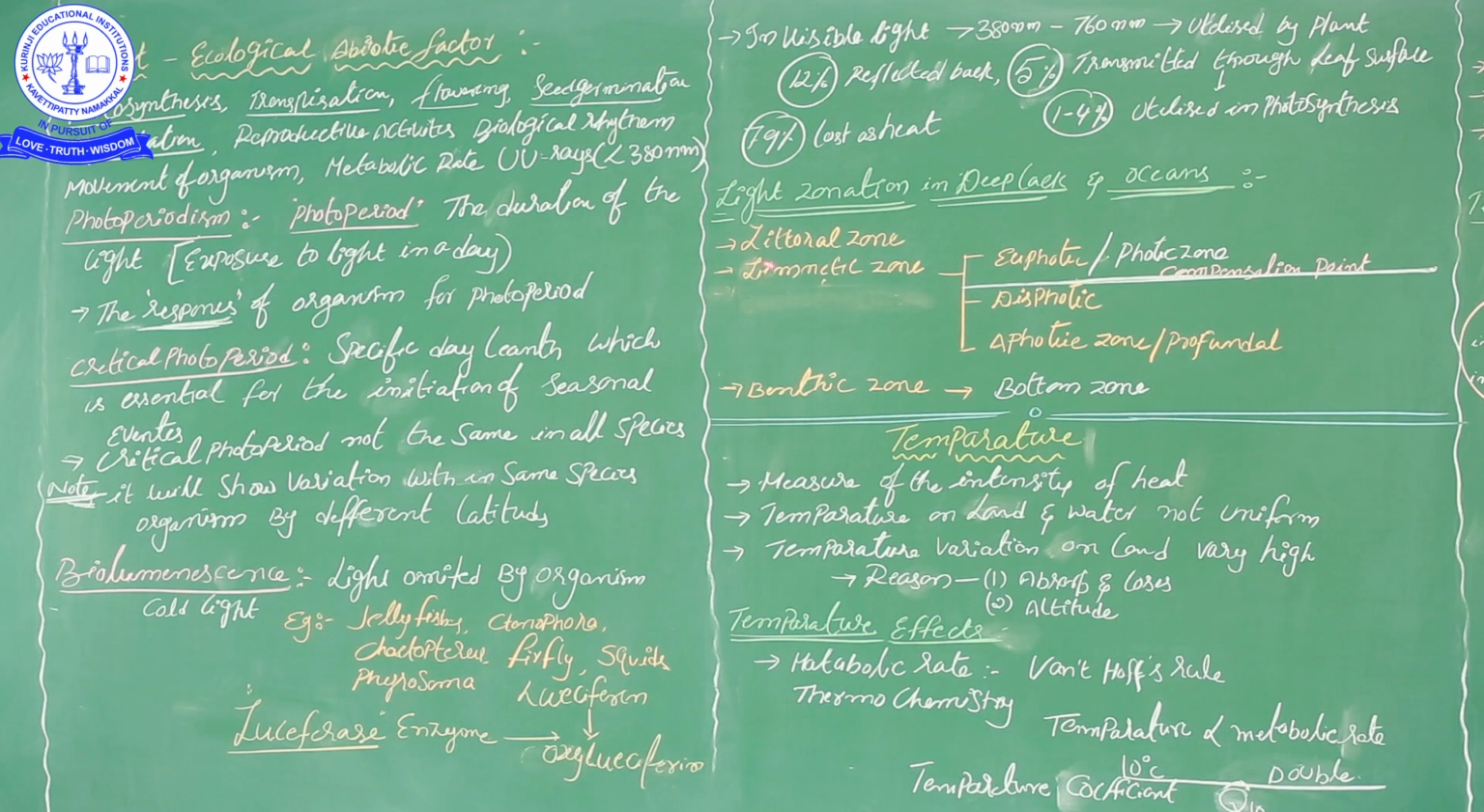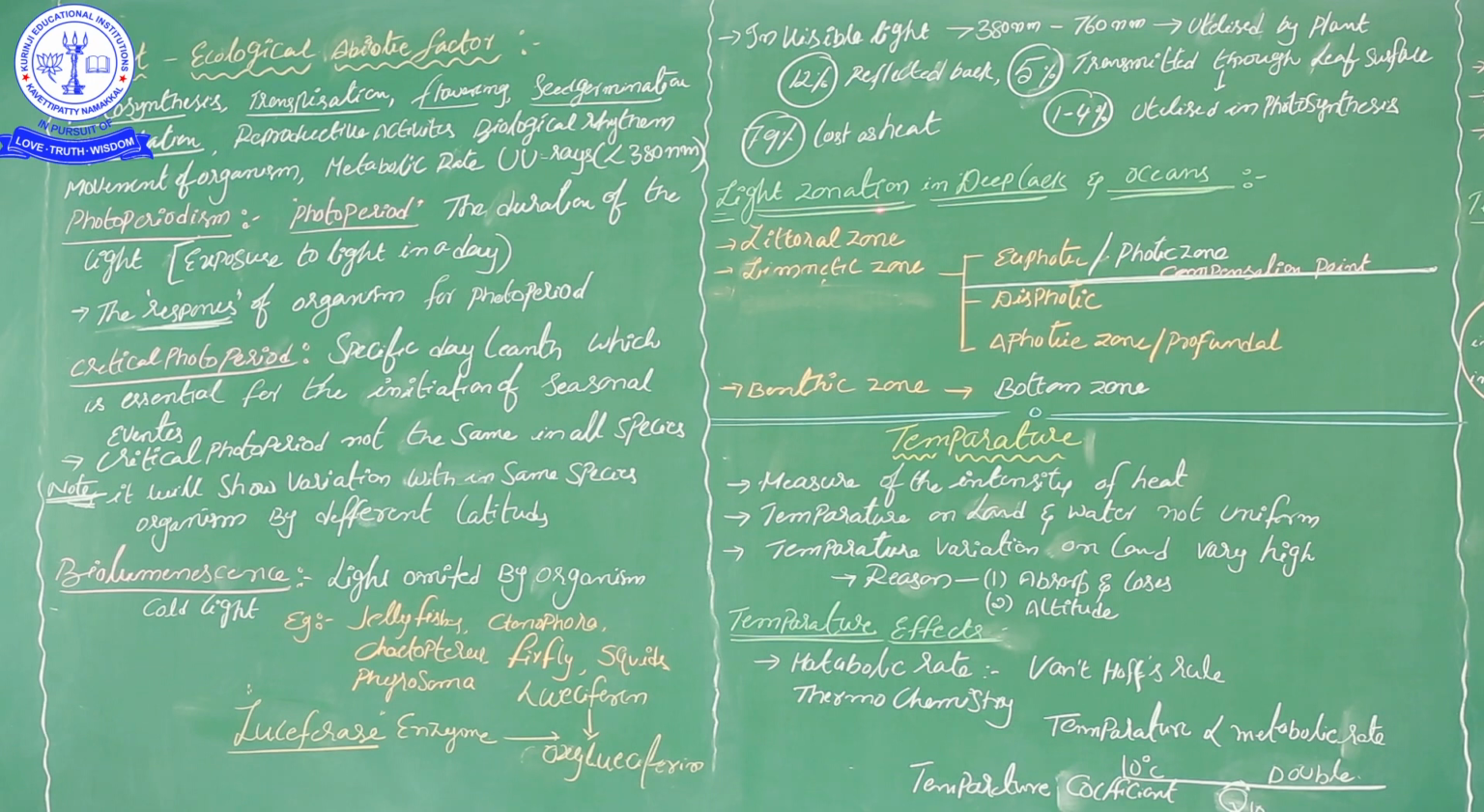One is the littoral zone, another one is the limnetic zone, and the next one is the benthic zone. The littoral zone is the coastal place. That means the place of the water body very near to the bank is called littoral. That place has abundant light penetration. That means when light falls on the water body, the light will enter the water.